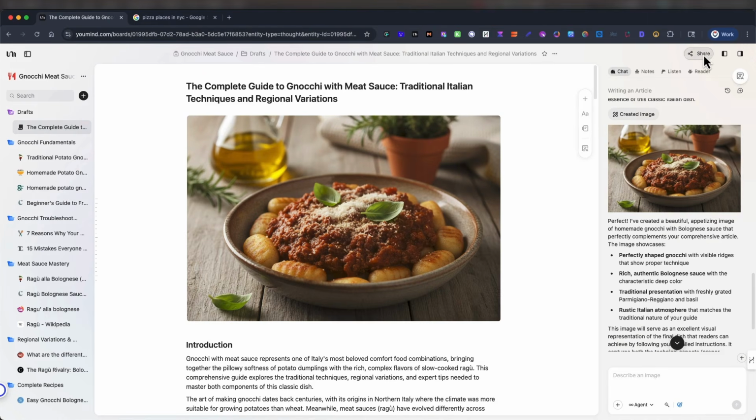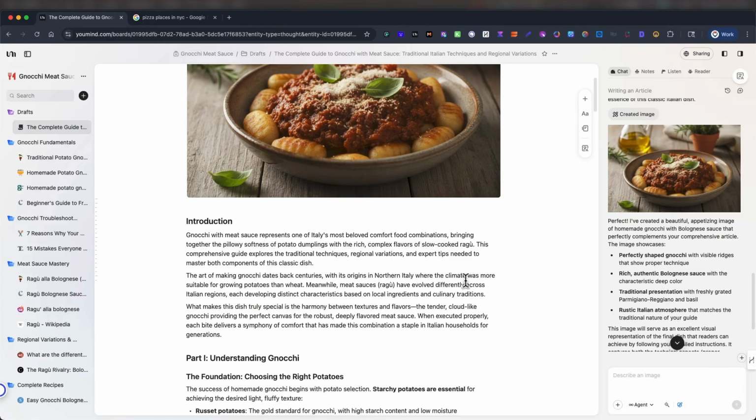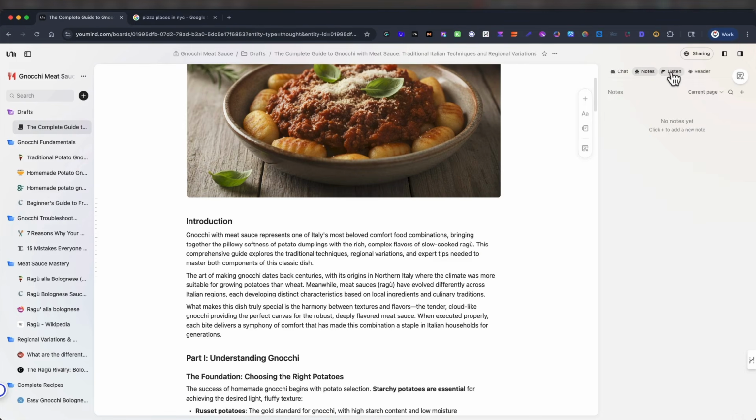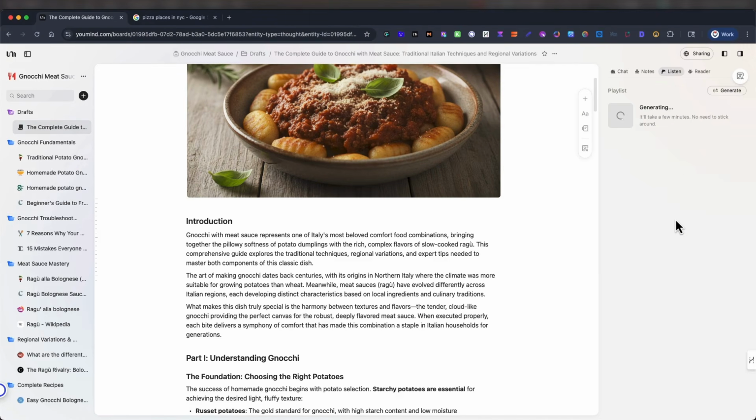And if we want to share this, we can share this. Have people look at it, clients, friends, our wives or mothers, whoever knows how to make gnocchi, and they can critique it. Make sure you fact check also, because like any other AI, it will hallucinate at times. It will make up some stuff. So that's that. Now we can add notes here if we want. We can create an audio to the blog, which is so cool. Let's generate this audio. You can also do this within the chat below. It gives you that audio option.